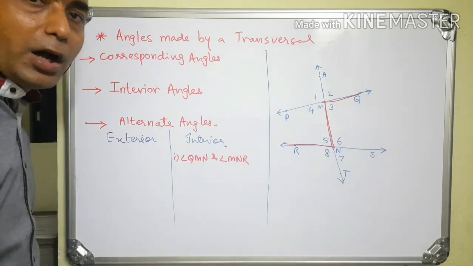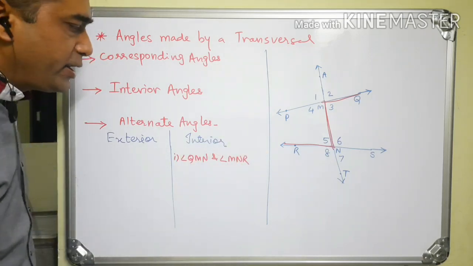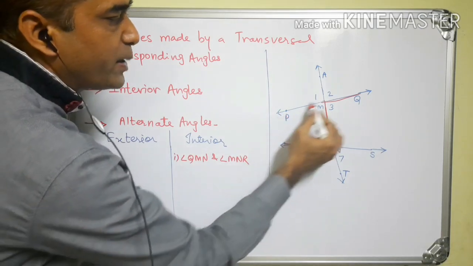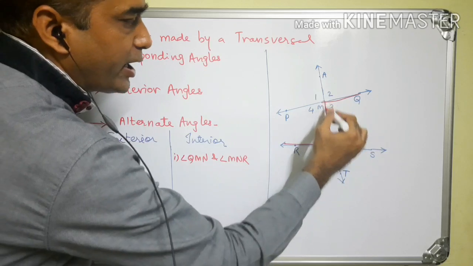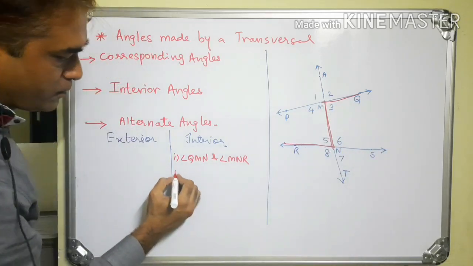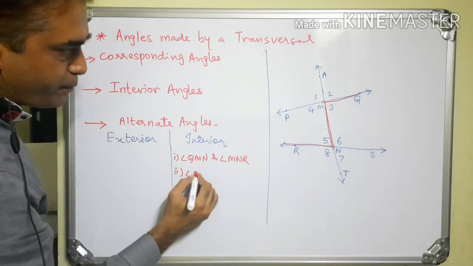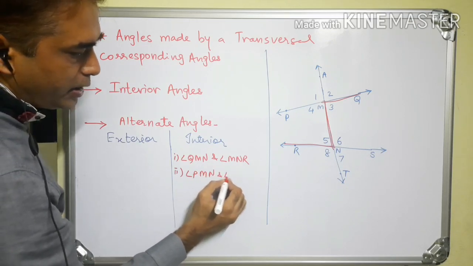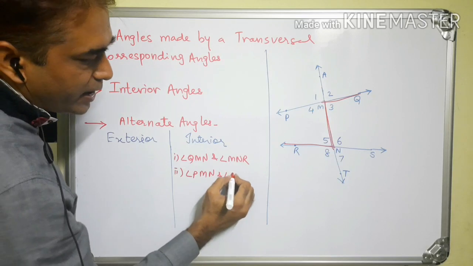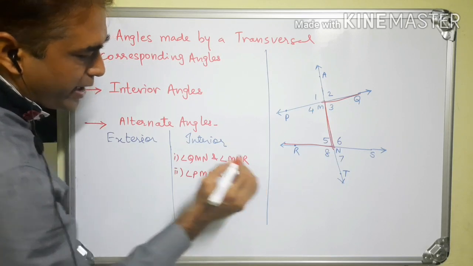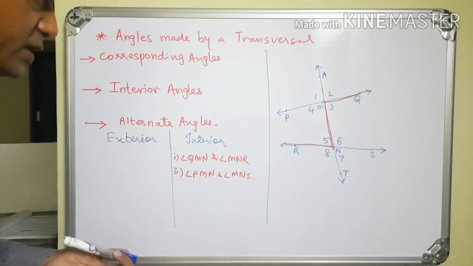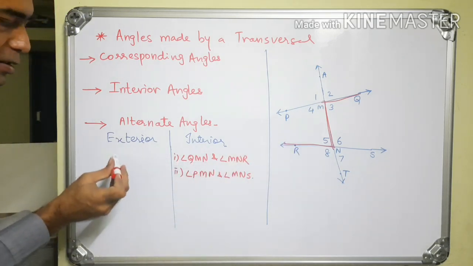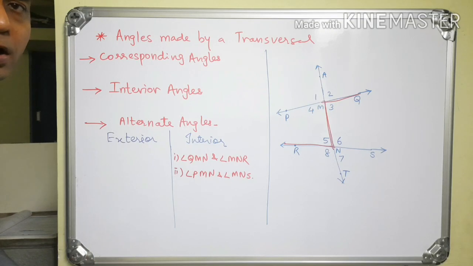Can you tell me the other pair of interior alternate angles? That is angle PMN and angle MNS. Now these were interior alternate angles. There is one more pair, that is exterior alternate angles.